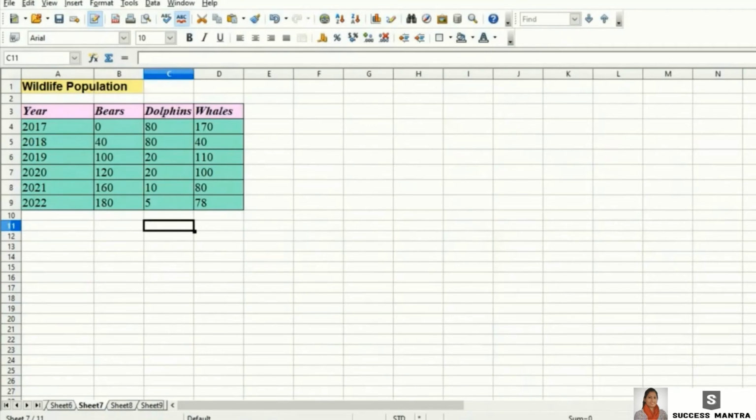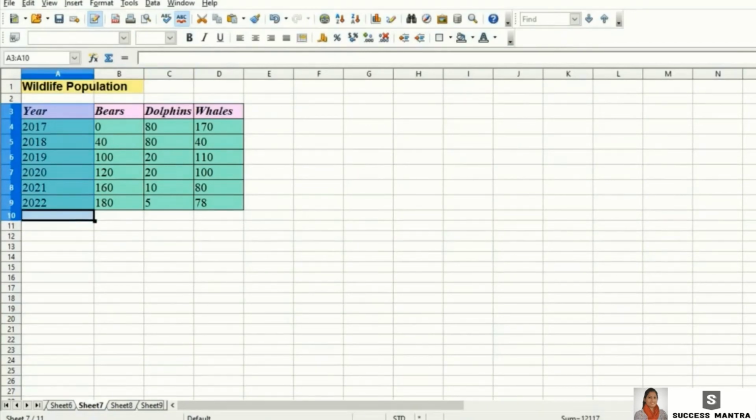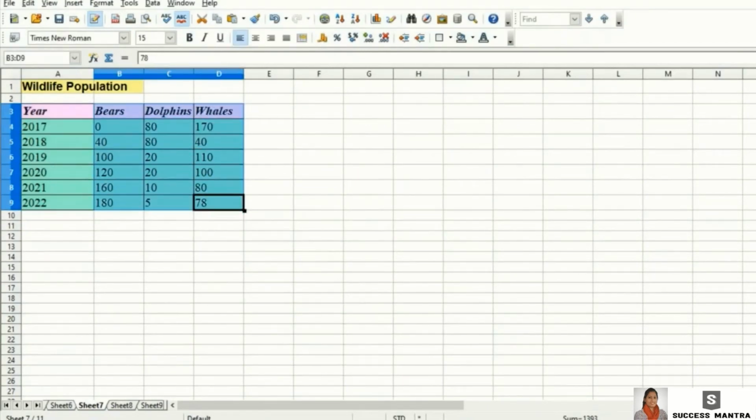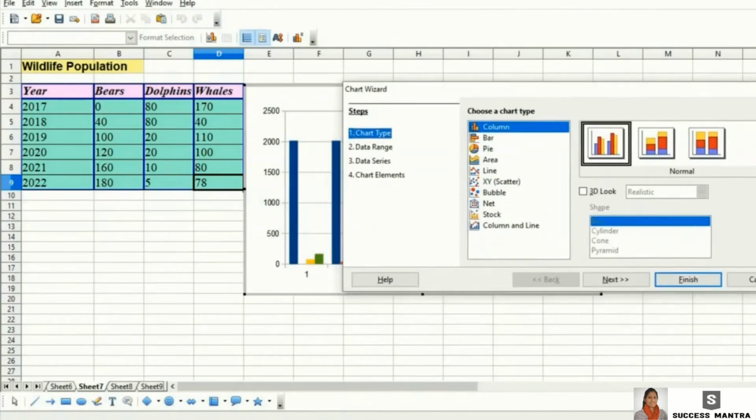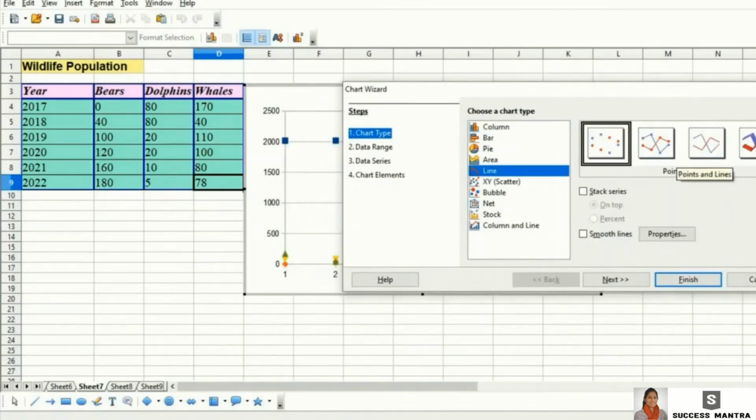So this is a different chart that is about wildlife population for various years and the total amount of animals like bears, dolphins and whales in that particular year. I'm going to create a line chart here. So I select the range to create the chart. Then the line option, line with points I'm selecting here.